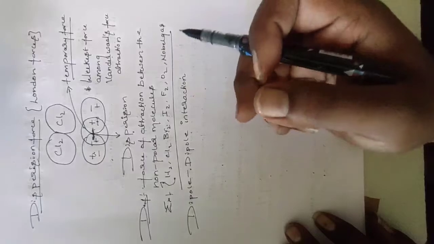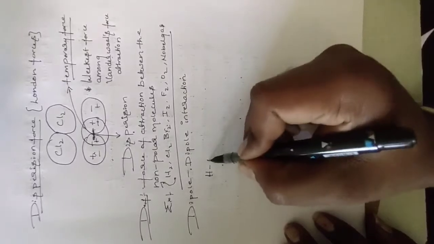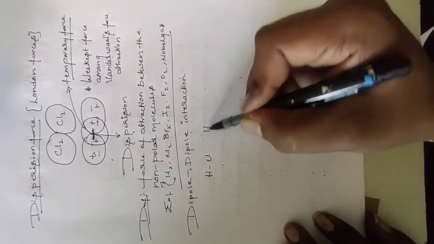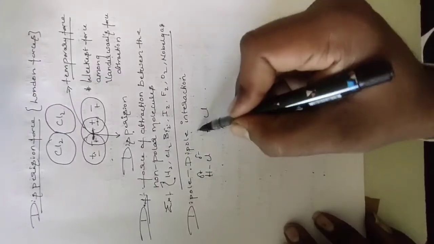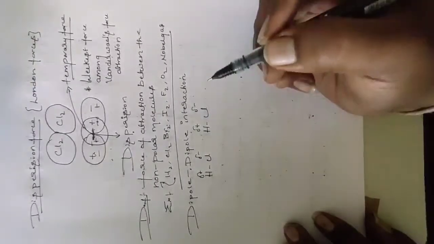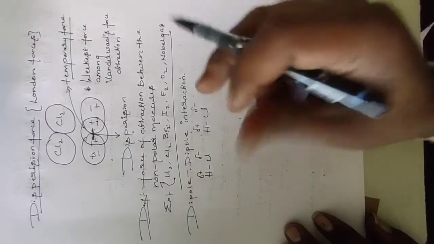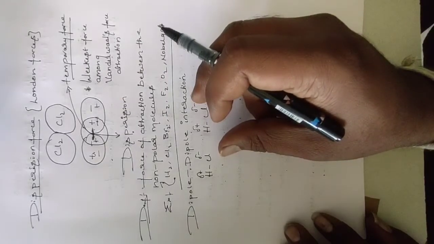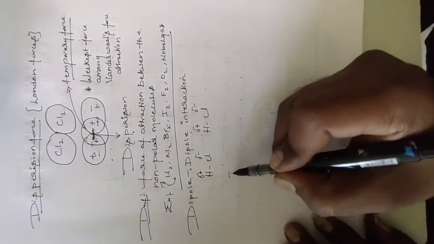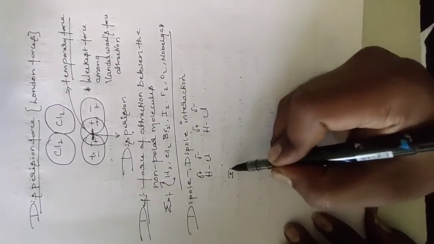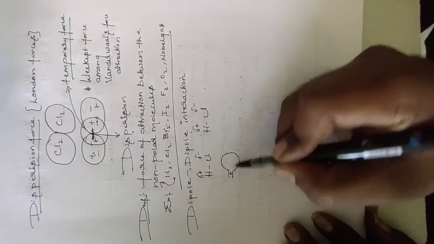Okay, next we're going to talk about dipole interaction. Dipole interactions. If I am taking a dipole, for example, HCl, you see, this is positive, this is negative. Correct? While I write it in a diagram, positive, negative.